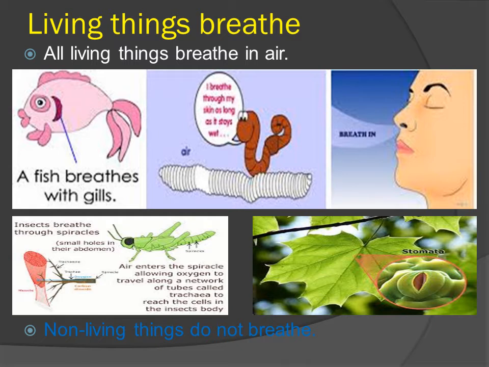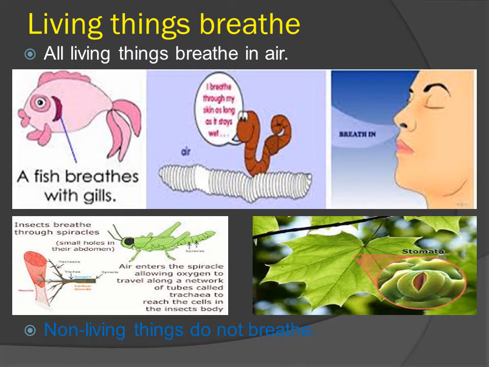Next is living things breathe. Let us find out. All living things breathe in air. For example, a fish breathes with gills. You just see the picture.